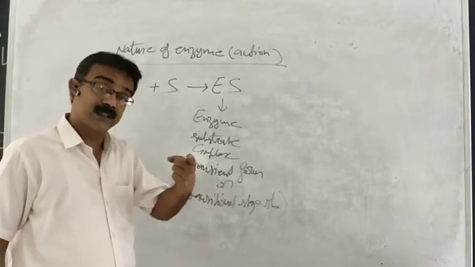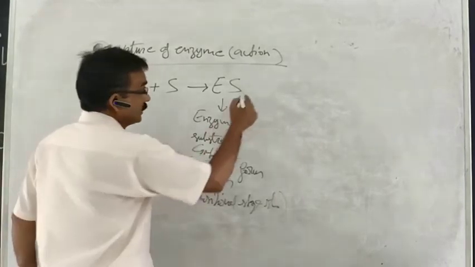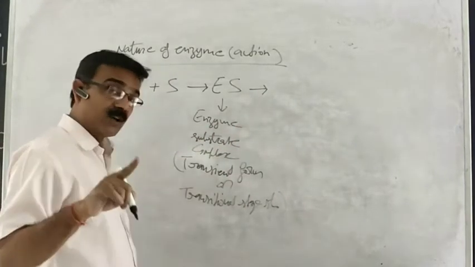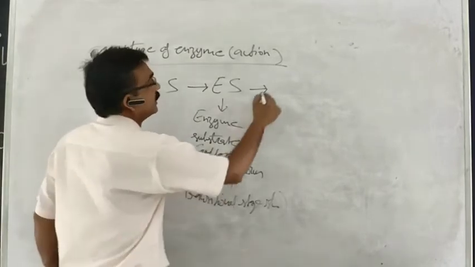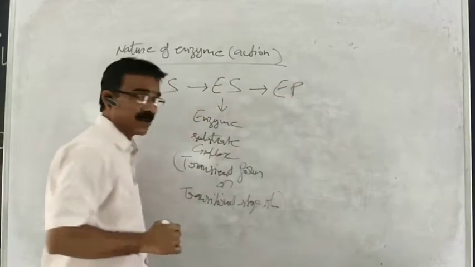During this a catalytic conversion is completed, and after completion of this catalytic conversion, enzyme converts substrate into product.